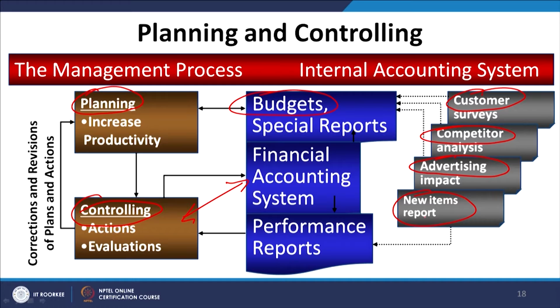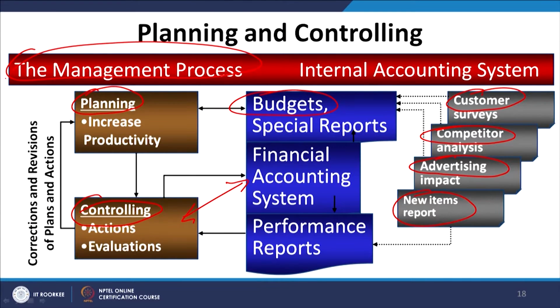And here lies the importance of management accounting: you have customer surveys, competitor analysis, advertising budgets and actual performance, new item performance, and financial accounting details, but how to make use of that to facilitate decision making is the skill attained by management accountants.